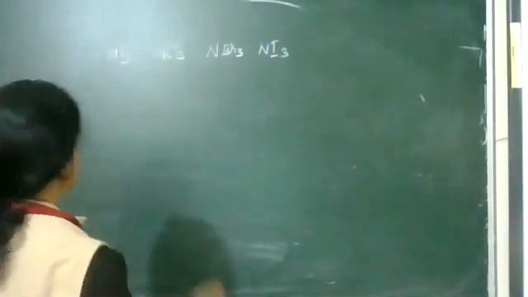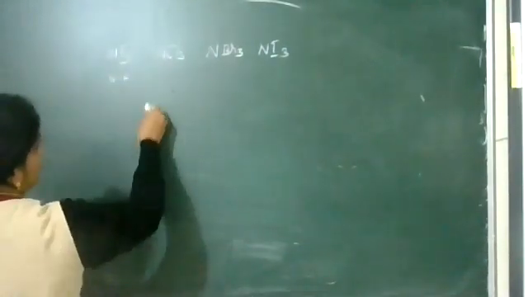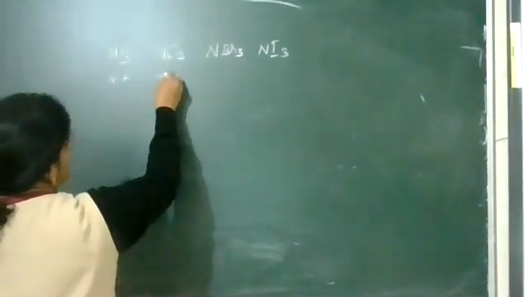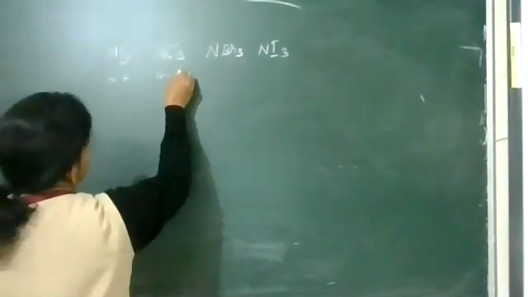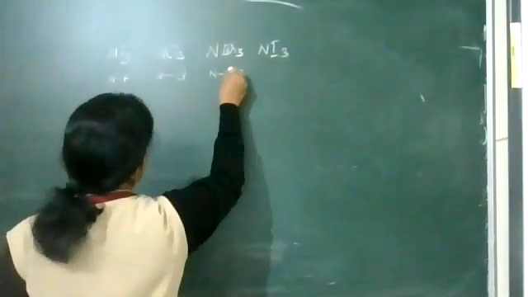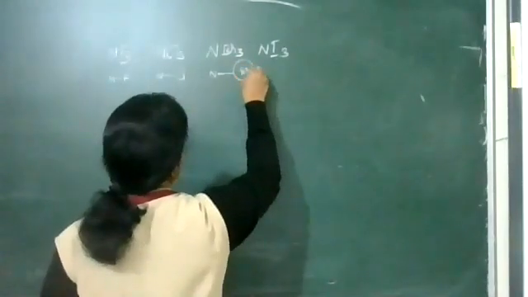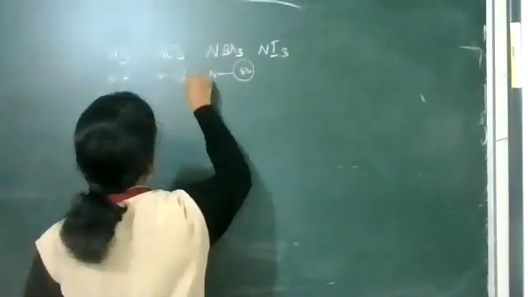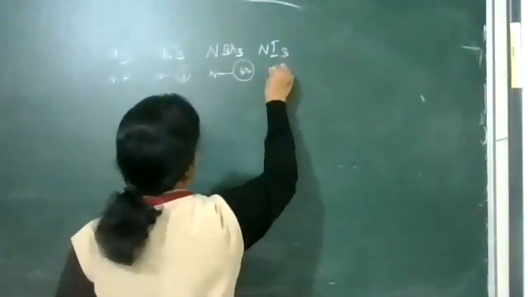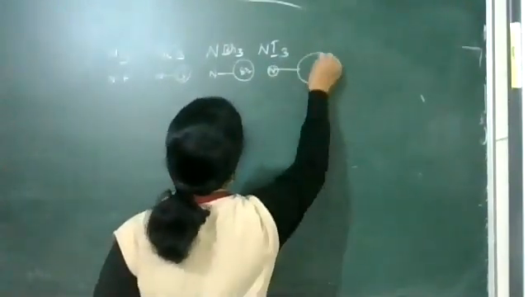You see, in NF, N is small, F is small. N is small, but Cl is bigger. N is small, then Br is bigger. N is small, and I is again bigger.